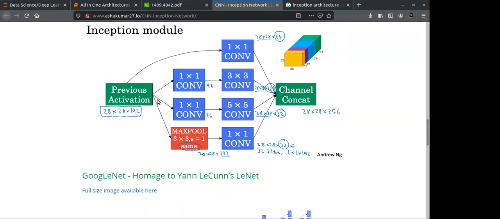But again, as I told you, if I perform this 5 by 5 before this, the computation is going to be miserably huge. Here we have to extract the maximum features, and this is a computation that you can afford, because you have to extract something.